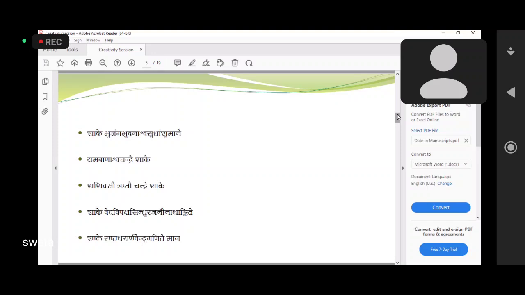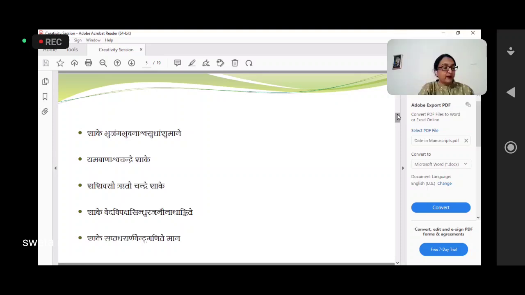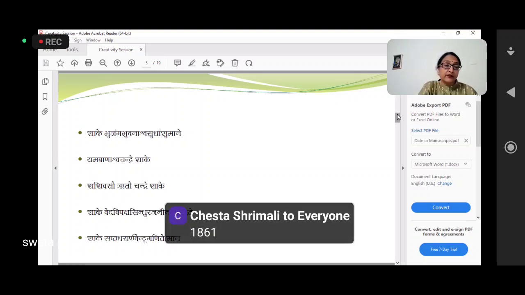Okay. Now the third one. Here again you find another word for Chandra: Shashi. Vasu, Ritu, Ritu 6, and Chandra is 1. And when you read it from right to left, it is 1681.